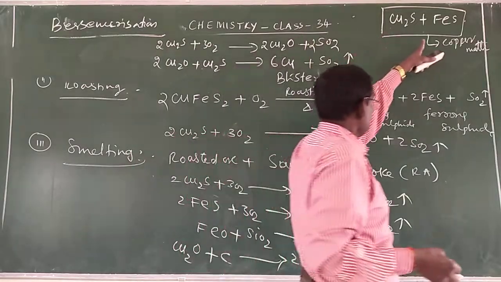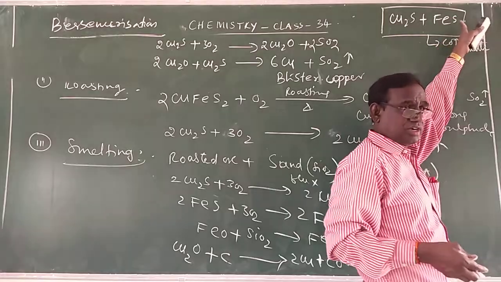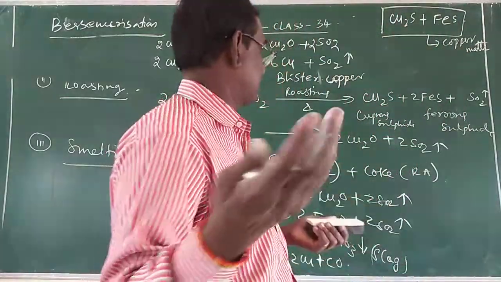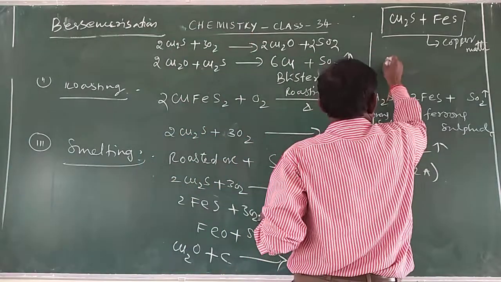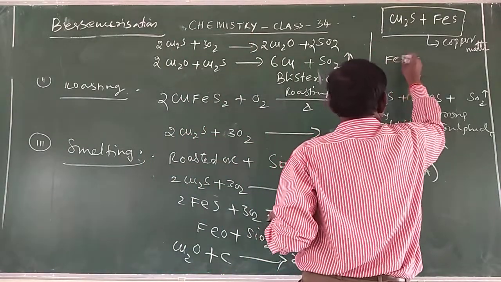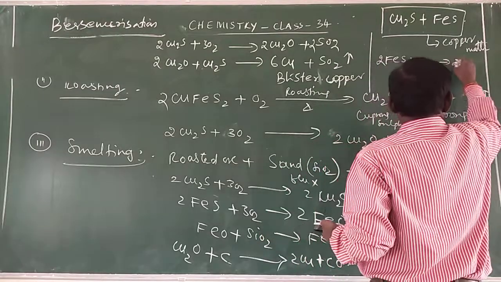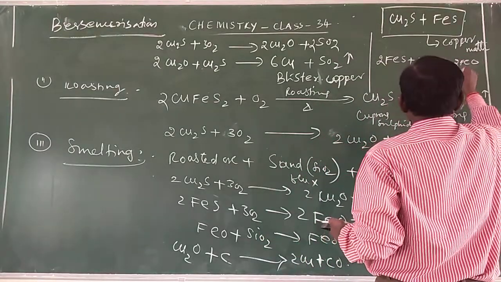And then all the FeS is converted to FeO, and FeO reacts with SiO2, and you will be getting FeSiO3. According to the equation, 2FeS plus 3O2 gives 2FeO plus 2SO2.